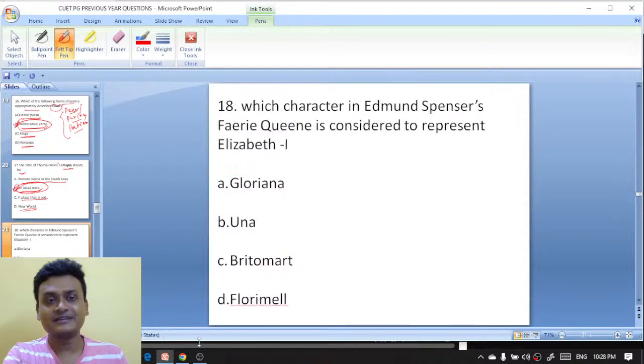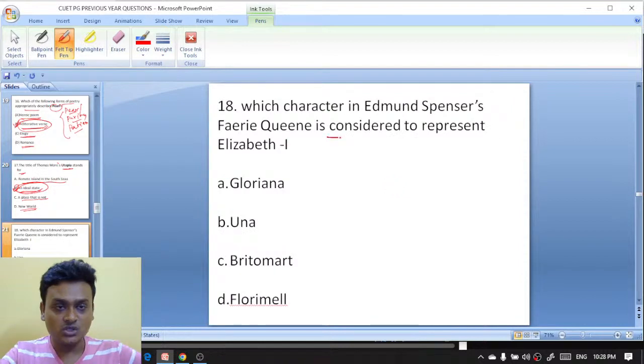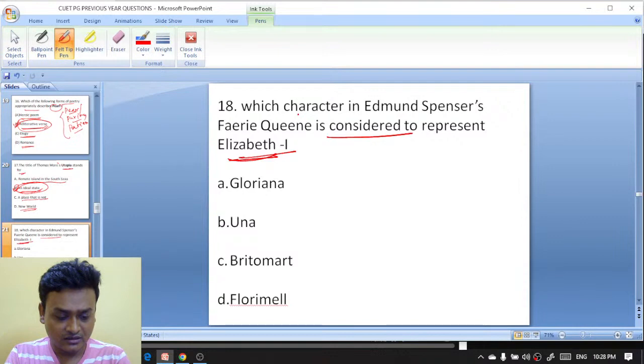Moving on to question number 18 here. Which character in Edmund Spenser's Fairy Queen is considered to represent Elizabeth the First? But I am confused. Now tell me, which character in Edmund Spenser's Fairy Queen is considered to represent Elizabeth the First?